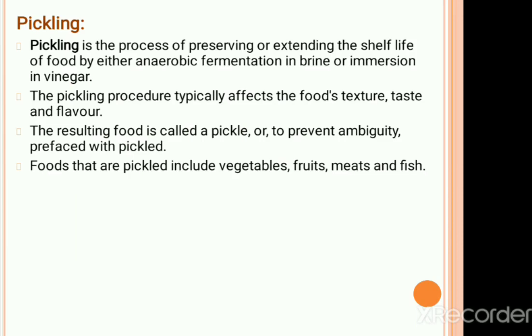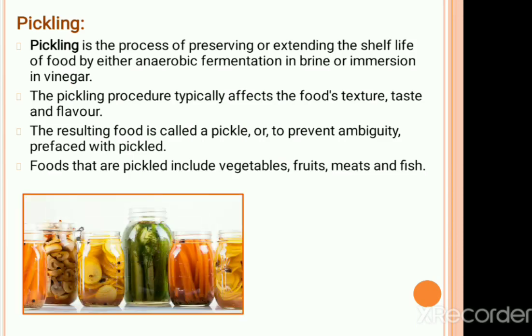Pickling. Pickling is the process of extending the shelf life of food by anaerobic fermentation in brine or immersion in vinegar. It improves the texture, taste, and flavor of food. The food preserved is referred to as pickle. Vegetables, fruits, meat, and fish are the foods generally pickled.